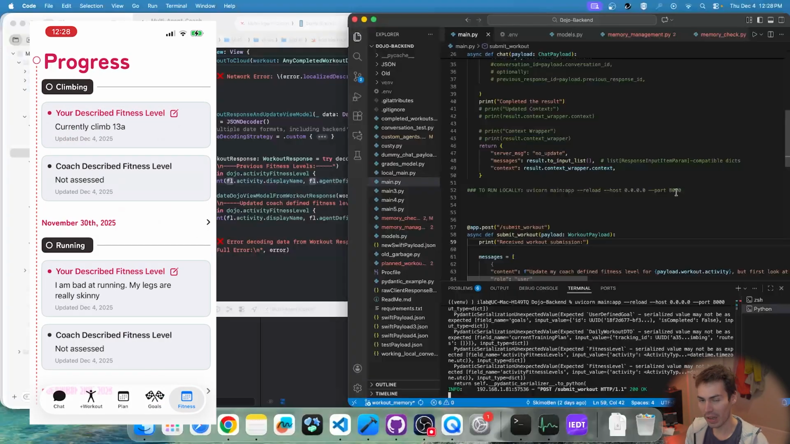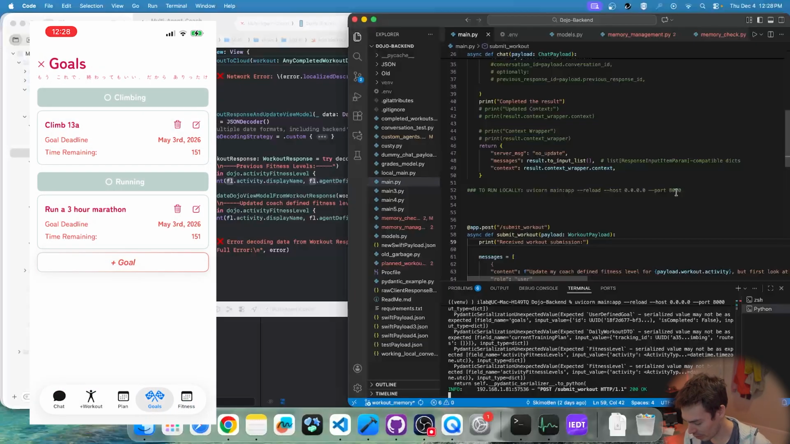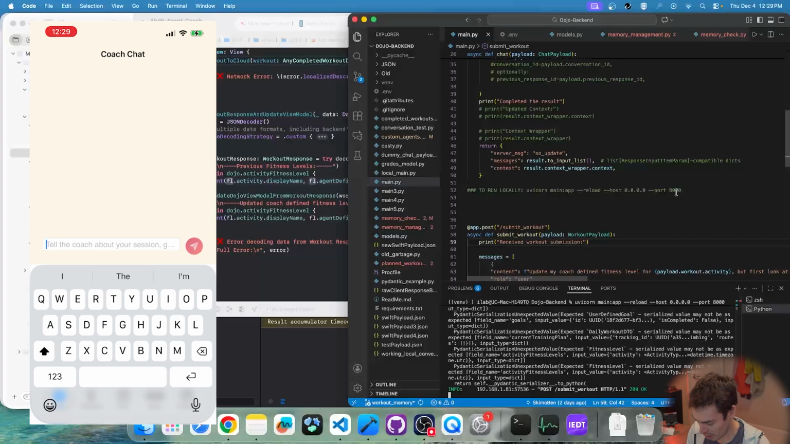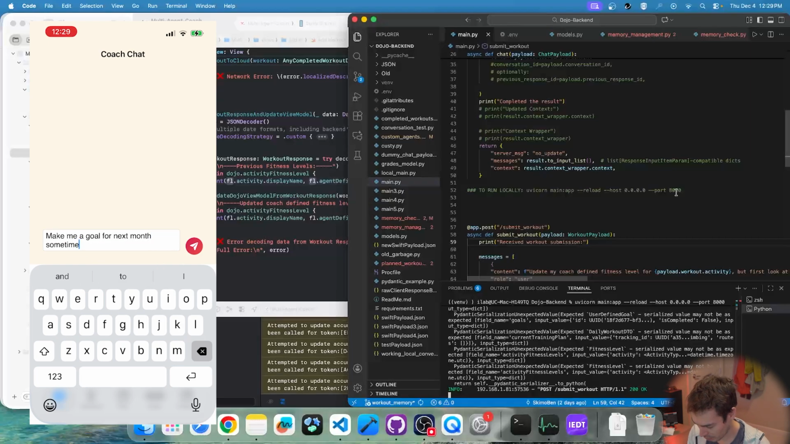So now the cool thing is that it doesn't just do that for its assessment of my fitness level. It'll do that for all of the view elements, or all of the critical data components that make up this training app. So I can also go to the chat to chat with the coordinator. I can say, make me a goal for next month sometime. I want to be able to run a 5K in 20 minutes.